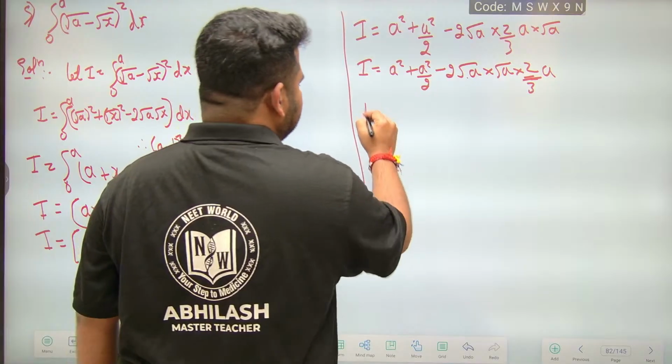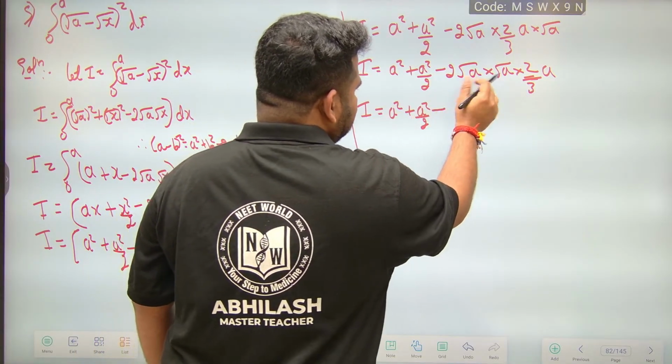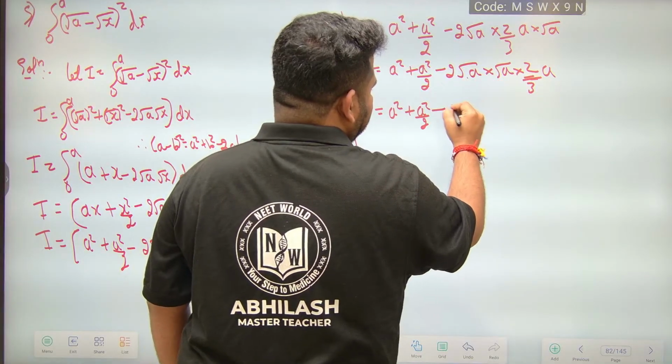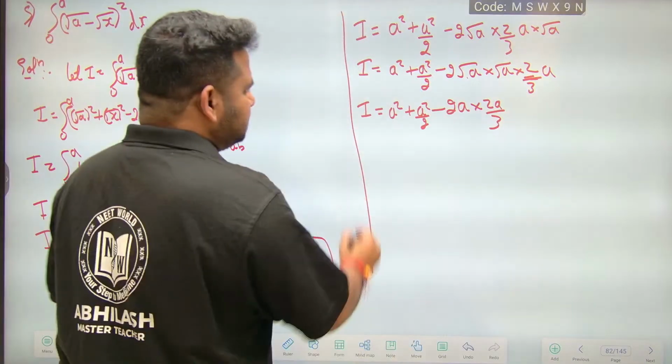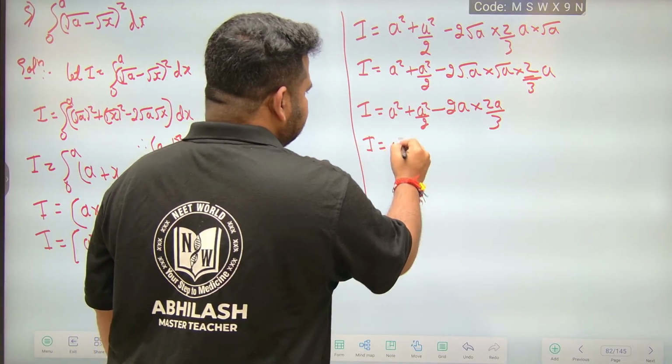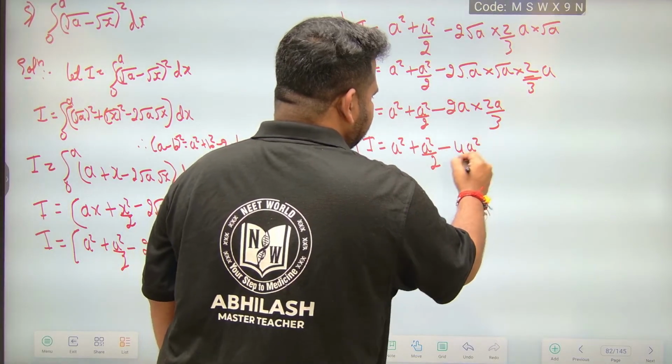So this will become what? I is equal to a square plus a square by 2 minus 2 into root a into a. Okay, this will become 2 times a into 2 times a by 3. Okay, this will become what? I is equal to a square plus a square by 2 minus 2 into 2a square by 3.